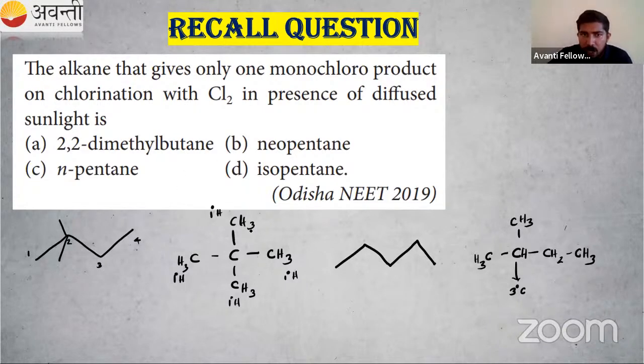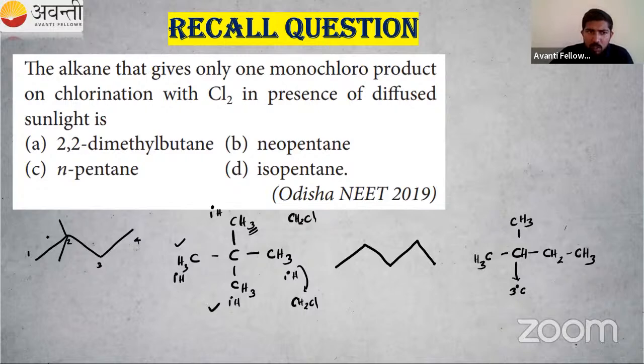Suppose I am removing one hydrogen from here, adding chlorine, so I will get CH2Cl. If I remove one hydrogen from here and add Cl, CH2Cl, from here also I can remove, from here also I can remove. From wherever I remove, I will get the same product. You can write the IUPAC name of the product. So all the hydrogen atoms are equivalent, so by chlorination, I will get only one monochloro product.